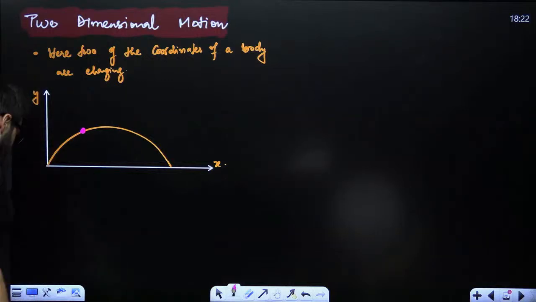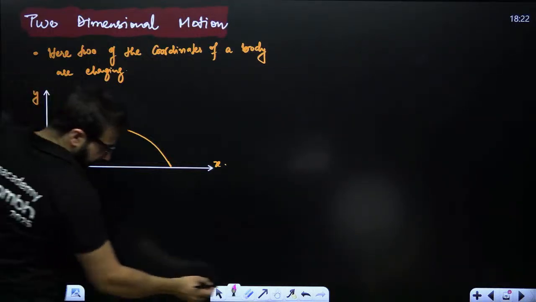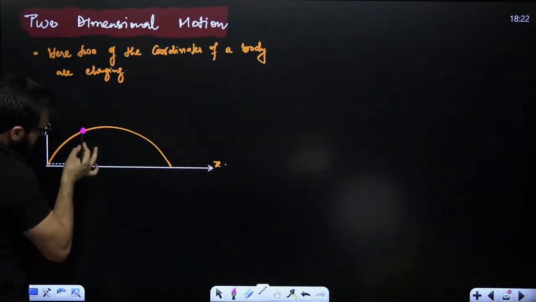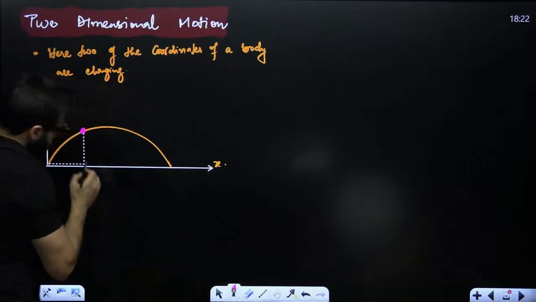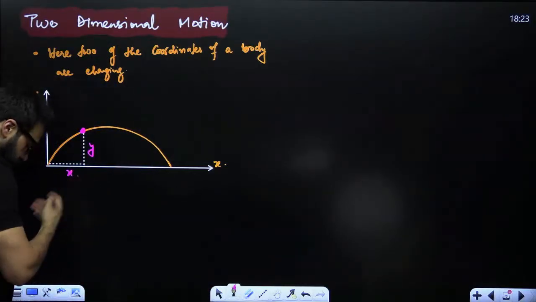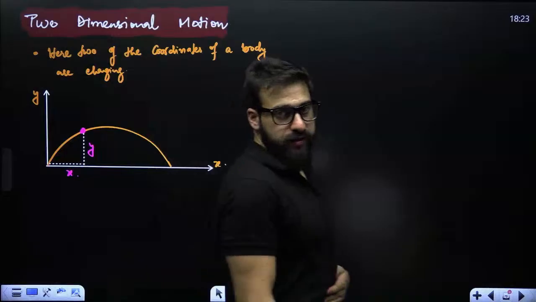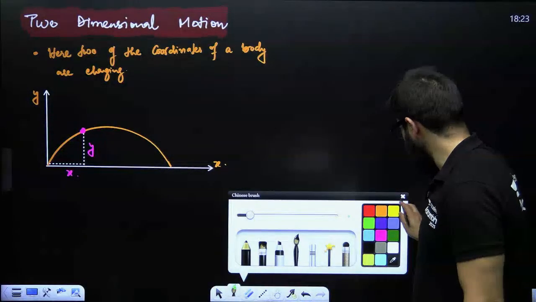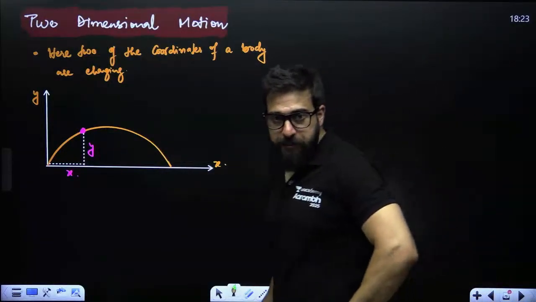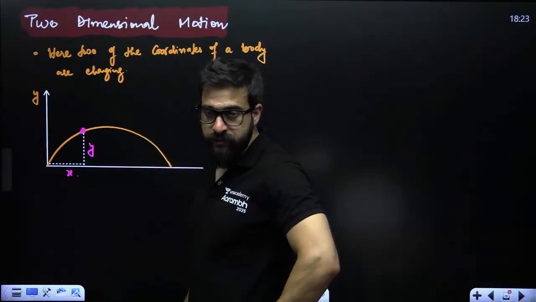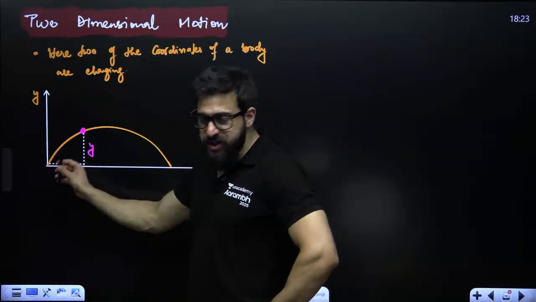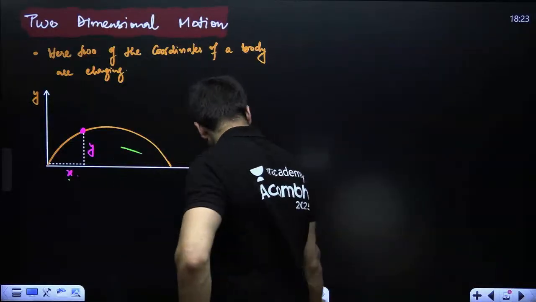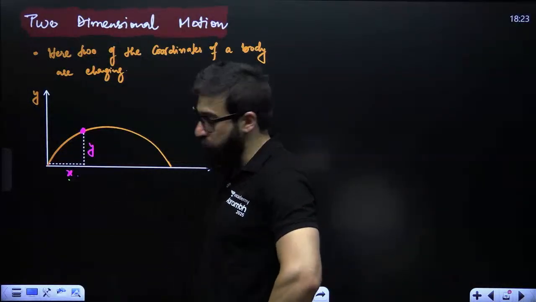When the object is at this point, can I say this is the distance covered along x-axis? This is how much it has moved in x-axis. This is the distance covered in y-axis. So this is the displacement in y and this is the displacement in x. If an object in this particular case is moving something like this, means it is moving along x also, it is moving along y also.